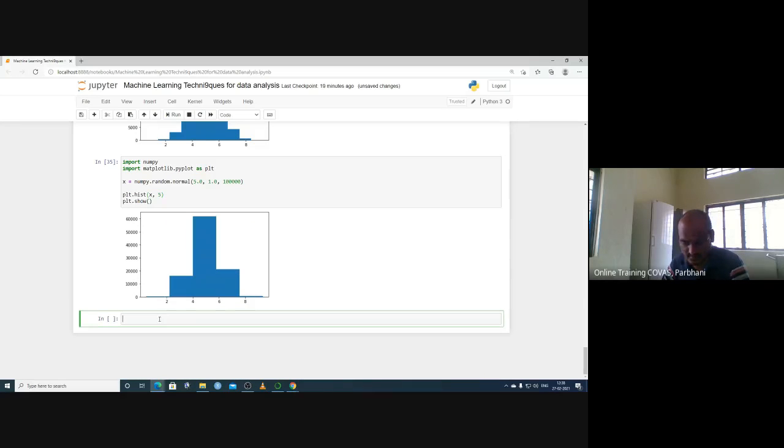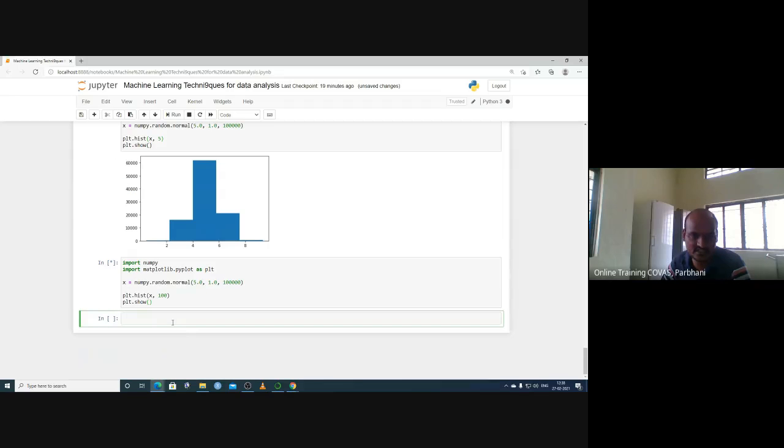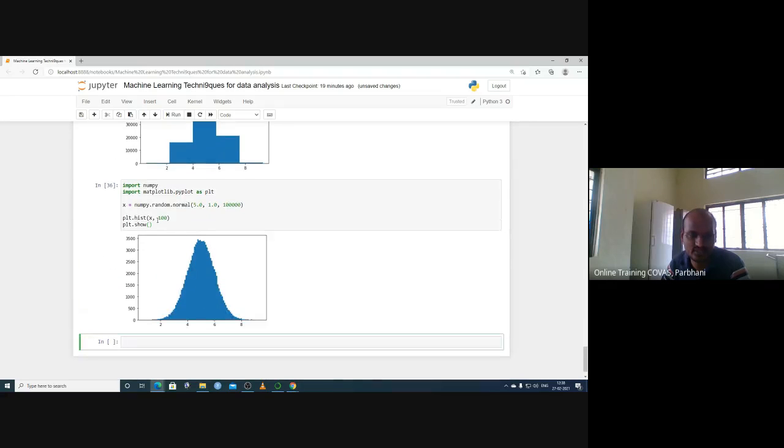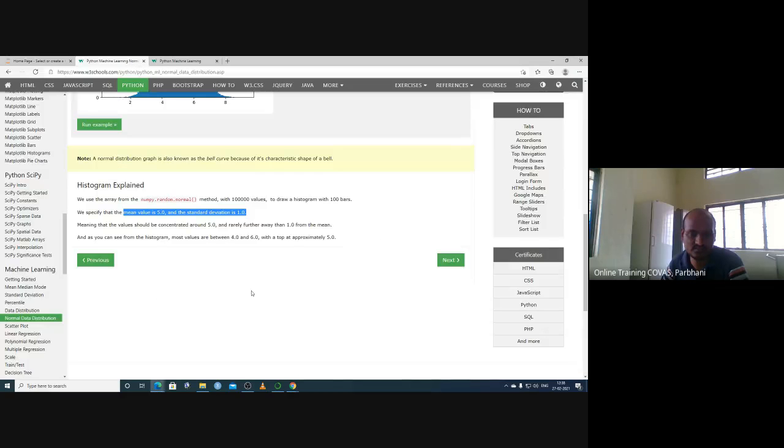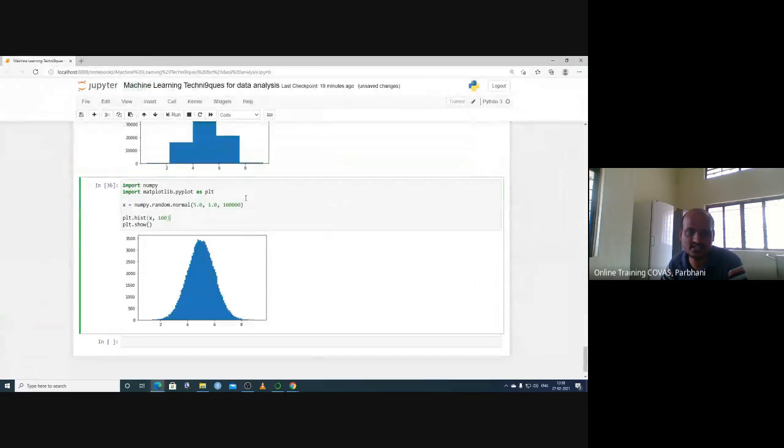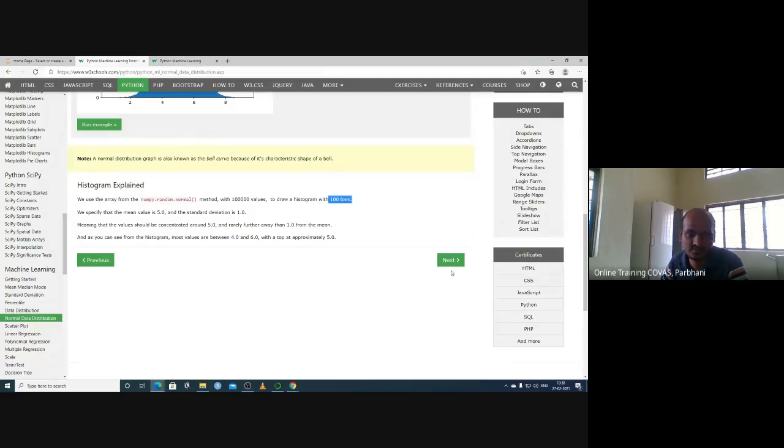Okay, so basically we want 100 values, and like this normal distribution, so we have to give more size of this one. So that is why the 100 bars. So these are the different bars, how many bars you want based on this one.